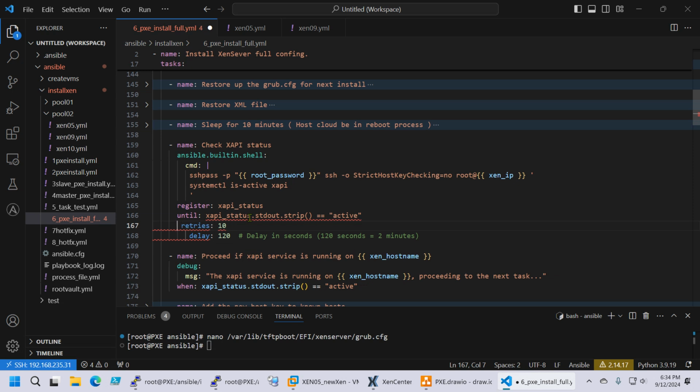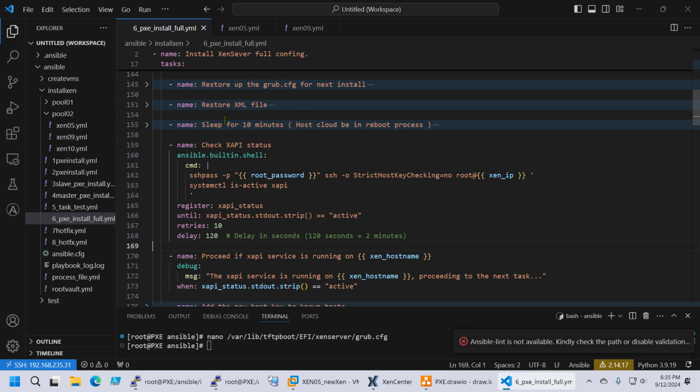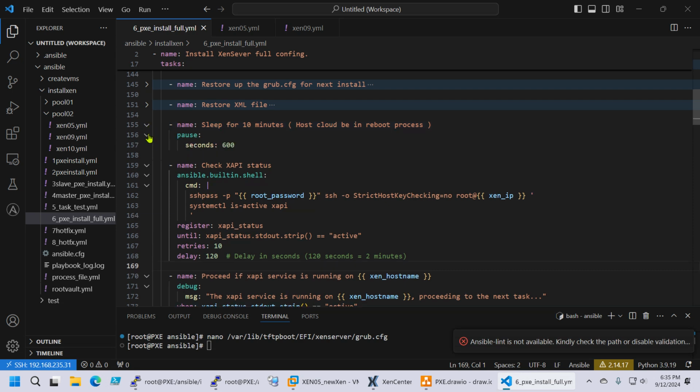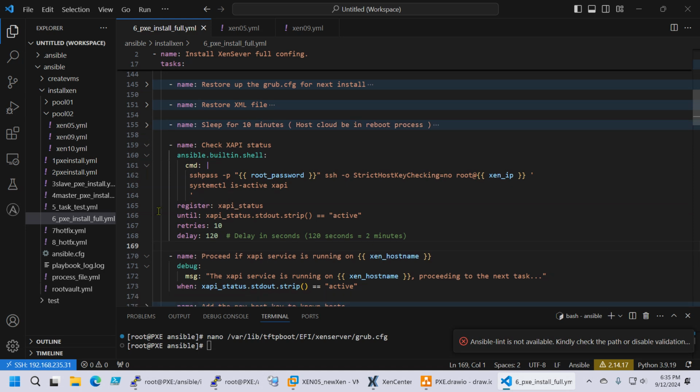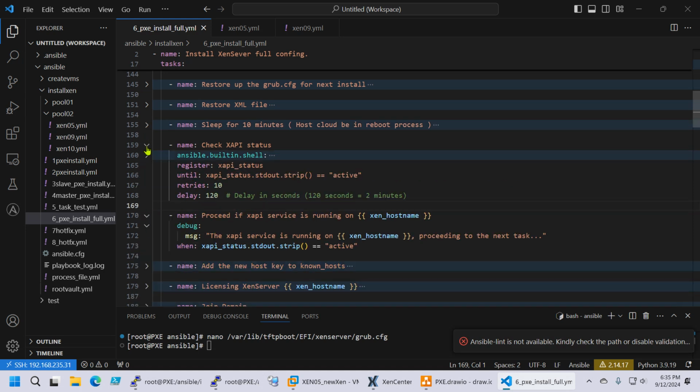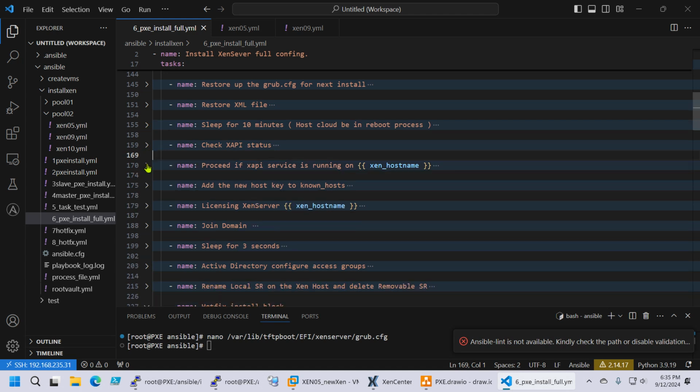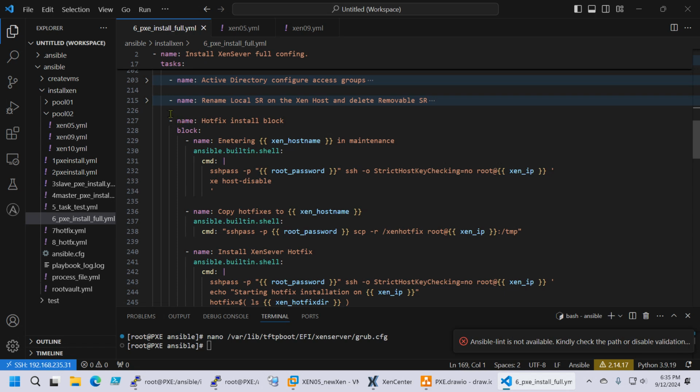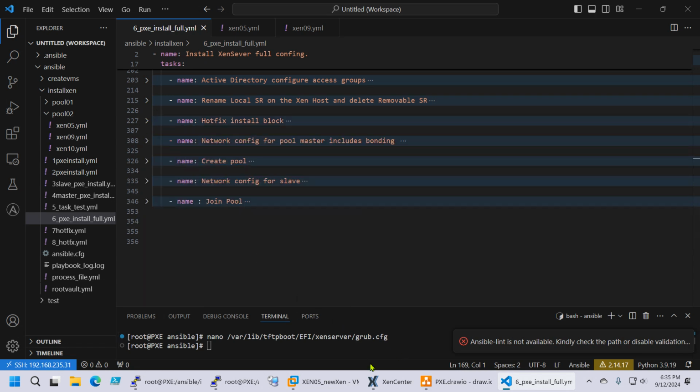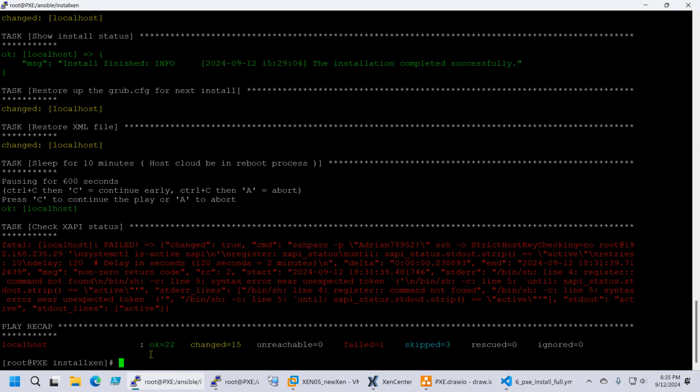The syntax was wrong and I did not see it. No problem. So with the syntax here in Ansible, you need to be very careful. It doesn't like any changes. So let's save, and I will try to run the playbook again, because I believe that was the only issue. Where is it? So this one.